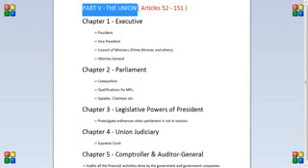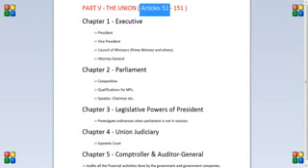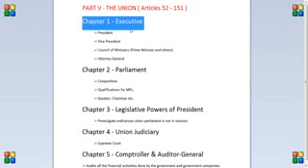Let's talk about Part 5 of the Constitution, the Union. Part 5 consists of Articles 52 to 151, and these are divided as 5 chapters, 1 to 5. Chapter 1 talks about the executive.